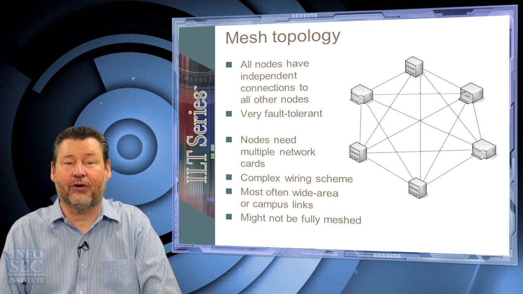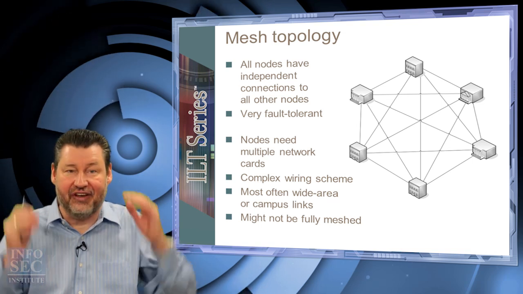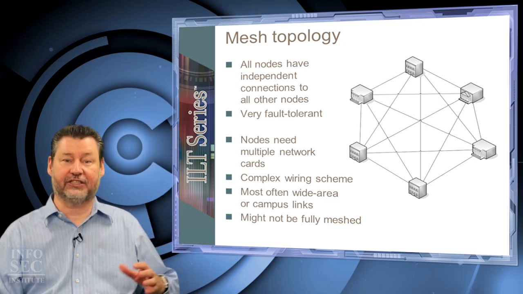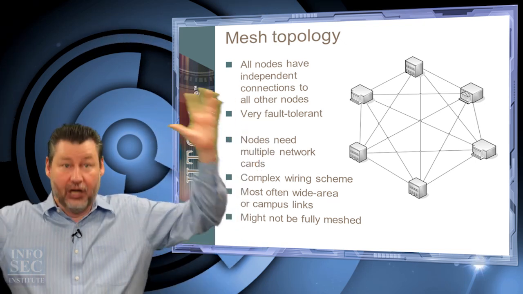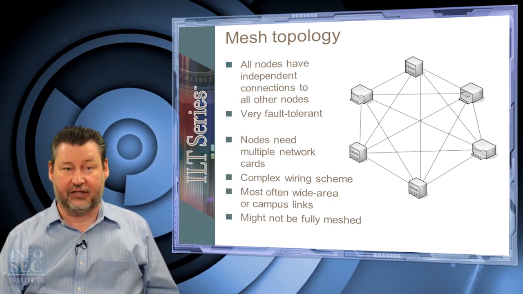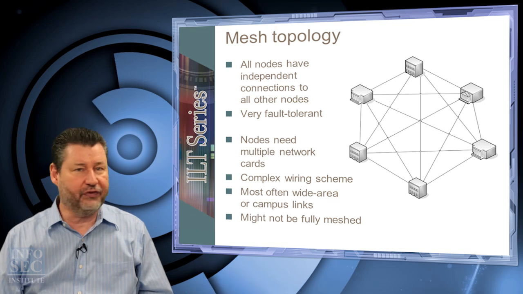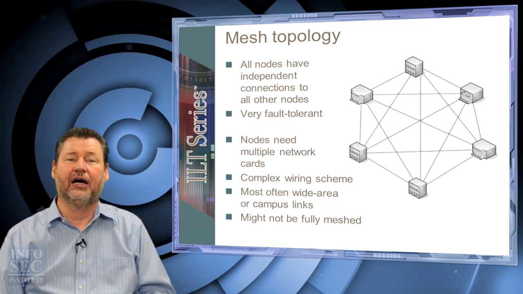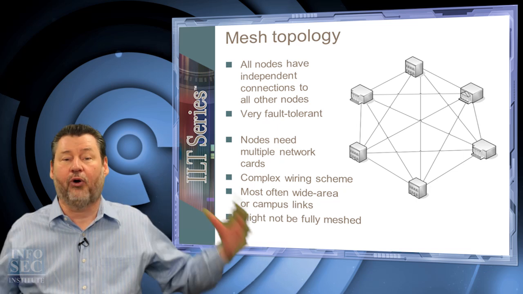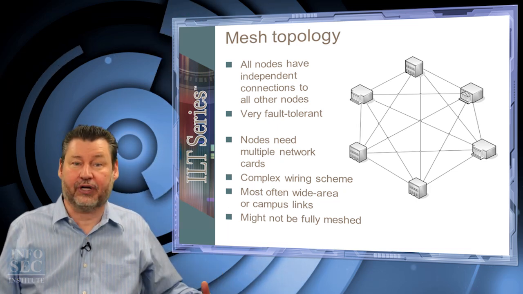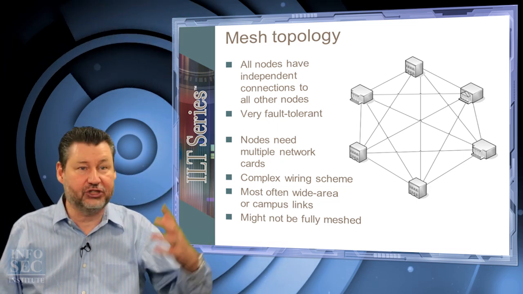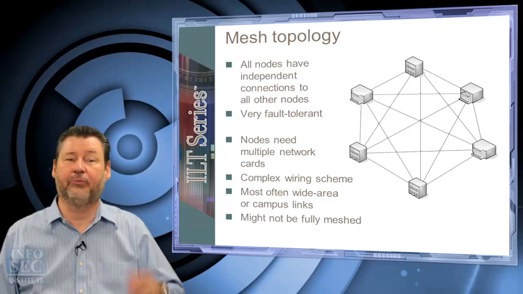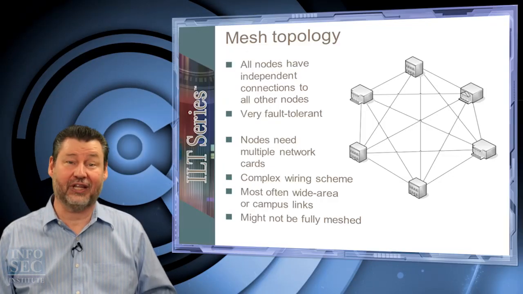How about we go to 100 machines? That's 4,950 cables. I can just see that cable tray going down the center of the building. It's going to be this wide with a big bundle of cables in it. I feel sorry for the guy who has to wire everything. And on the back of every computer, you've got to have a card in there that can support 99 network cables for each machine. That's not real scalable. The nodes would need multiple network cards, maybe more than they can hold.